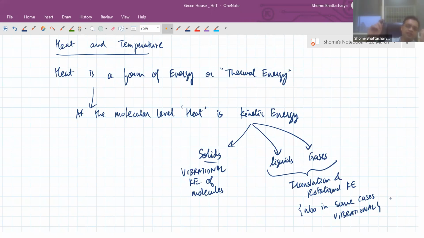Like if you throw a stick in the air, it typically has rotation about its center of mass. But while that is happening, the center of mass is describing that parabolic path, projectile motion. So that type of motion. So it's a combination of rotation and translation.